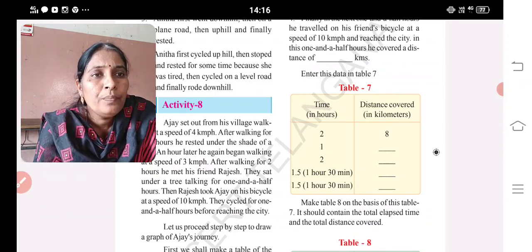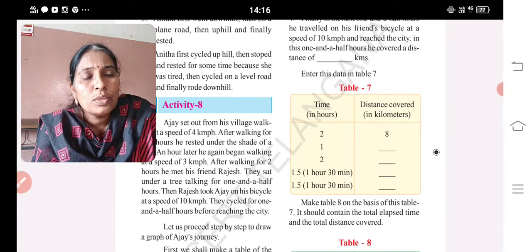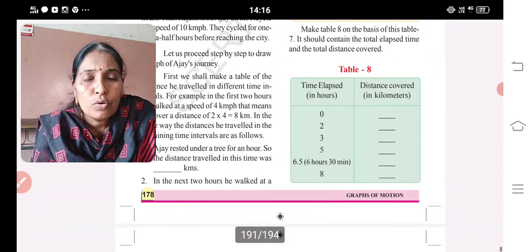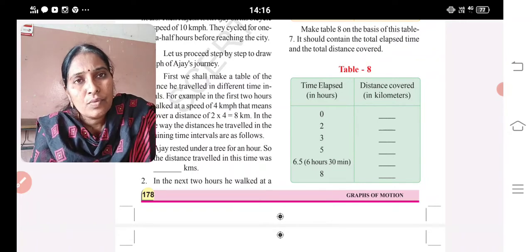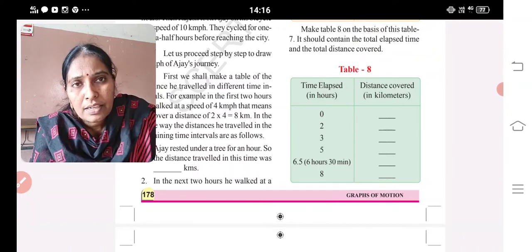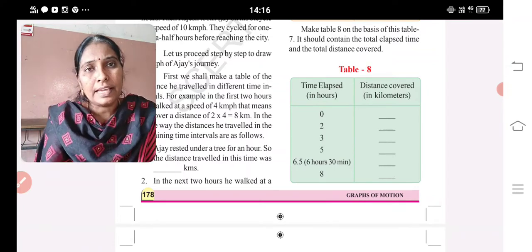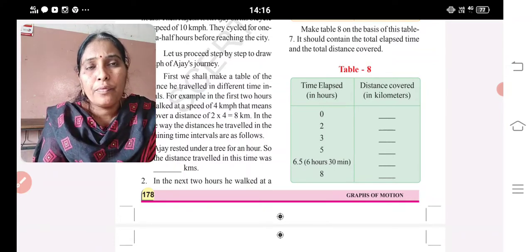Make table 8 on the basis of table 7. It should contain the total elapsed time and the total distance covered. So using this table, you have to draw the graph. First, the data which is given is not complete data, it is rough data. With that, if you draw the graph, you may not get the exact amount. Just to make it fine data, and using the fine data, you can draw the graph.